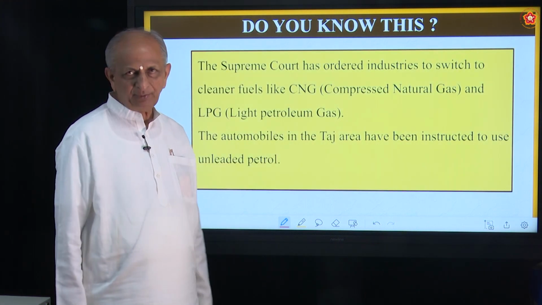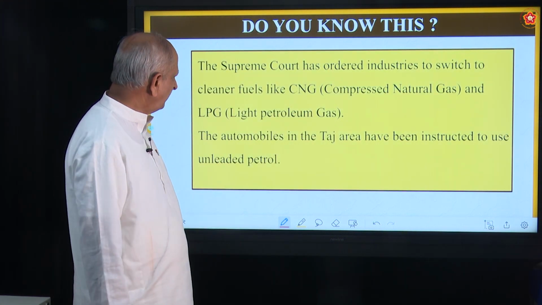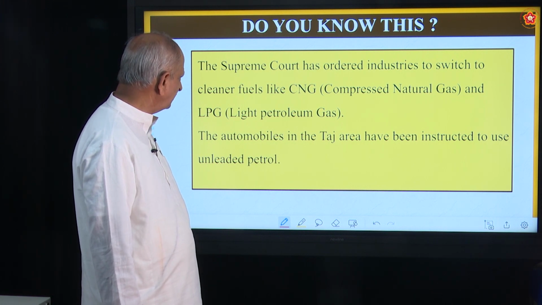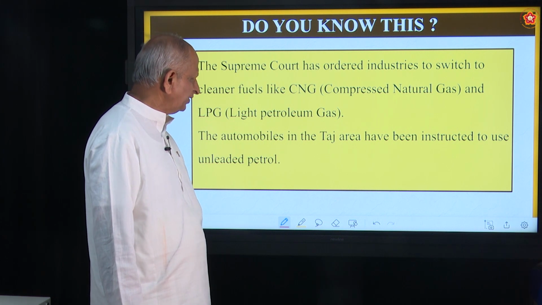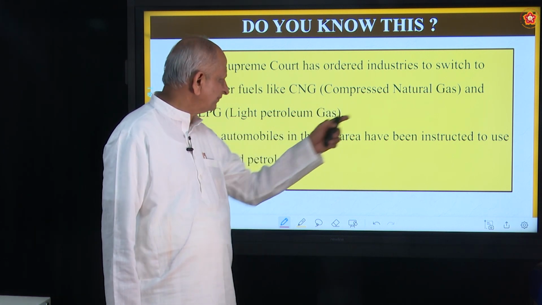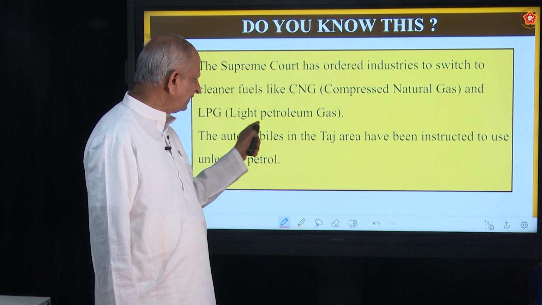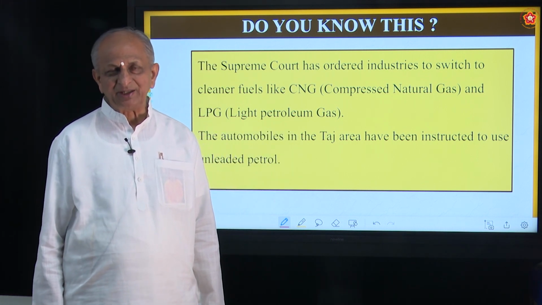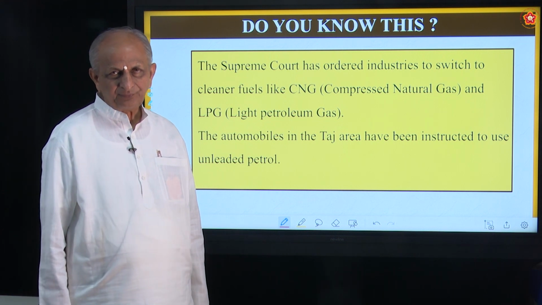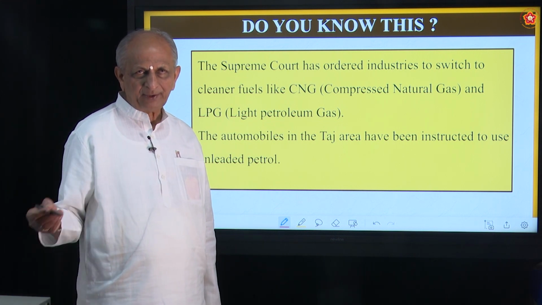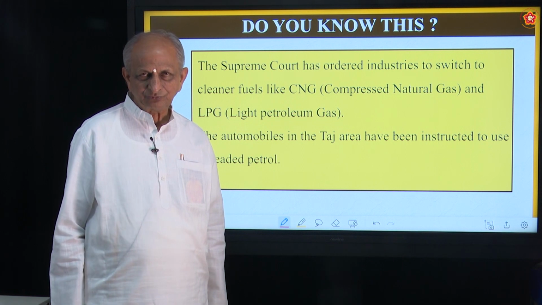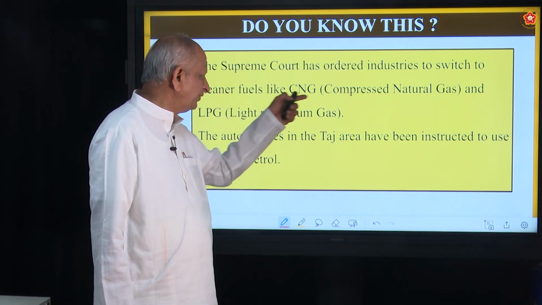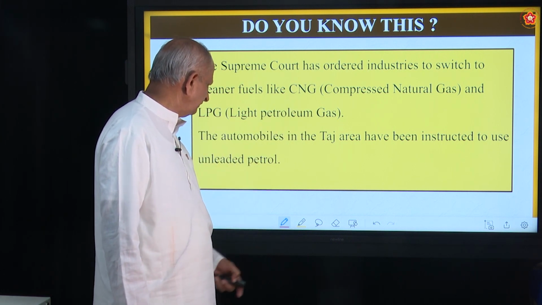Now one more thing you must note. Supreme Court has ordered industries to switch to cleaner fuels like CNG, compressed natural gas, and LPG, liquefied petroleum gas. So all industries are instructed not to use petrol, diesel, etc. for the factories. Instead of that, they have to use CNG and LPG.